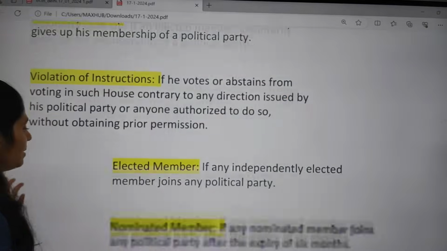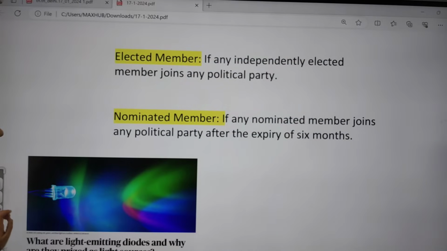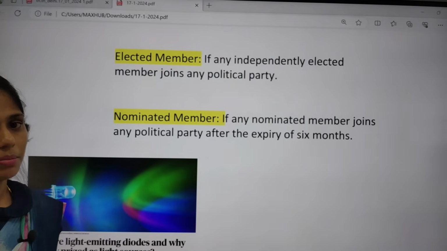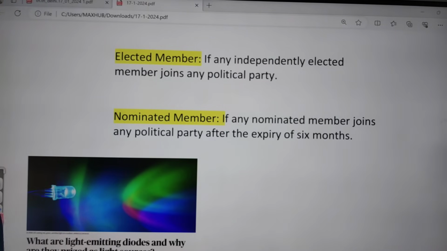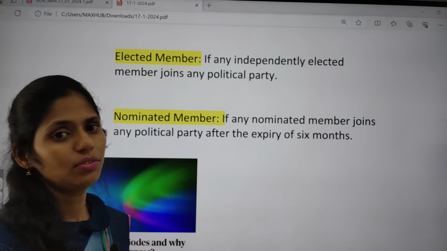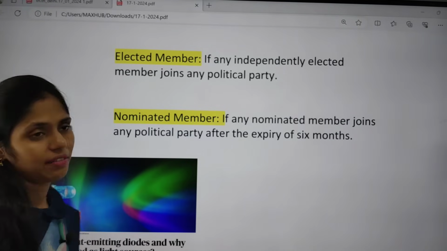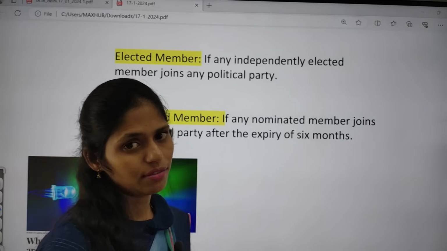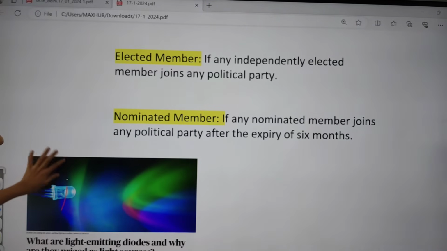And the next one is elected member. If any independently elected member joins any political party, he will be disqualified. But it is not the case with a nominated member. A nominated member can join any political party within 6 months, but not after 6 months. Okay, so these are some important things that you have to remember. And now let us see the next topic.